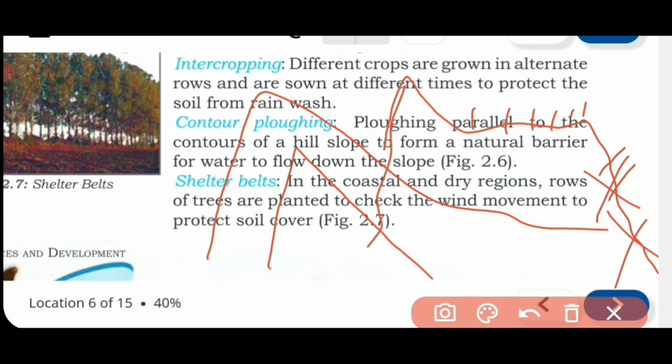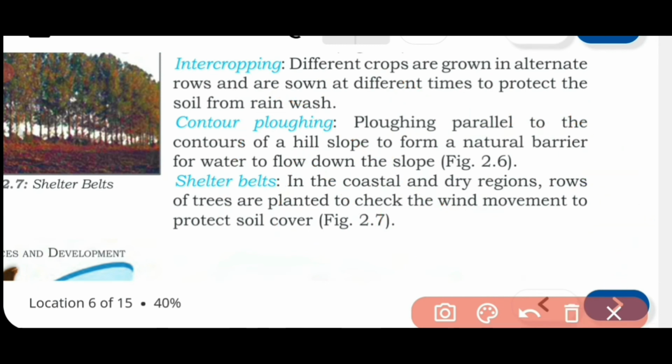Actually terrace farming and contour plowing are more or less the same. Terrace farming is done by human beings. We cut the slope of the mountain, but in contour plowing we don't cut. We find the natural place which is flat and grow the crop. So that is the only difference between contour plowing and terrace farming.